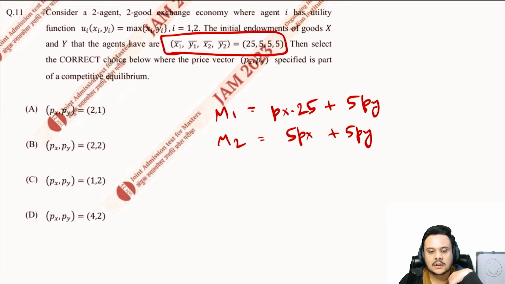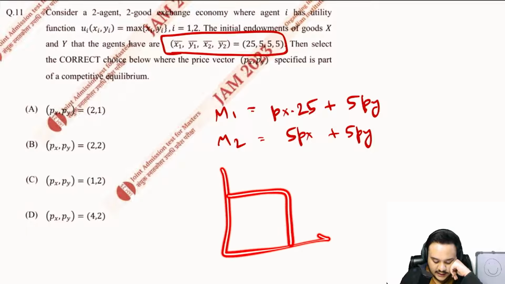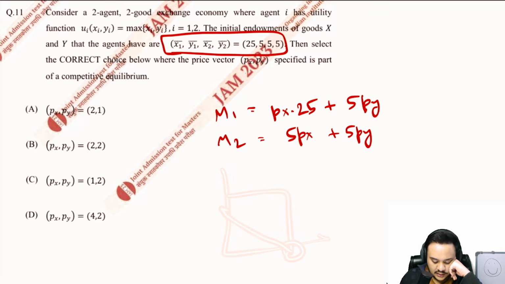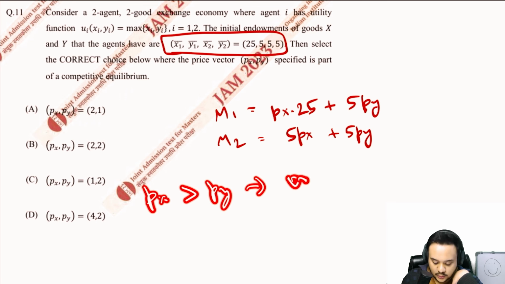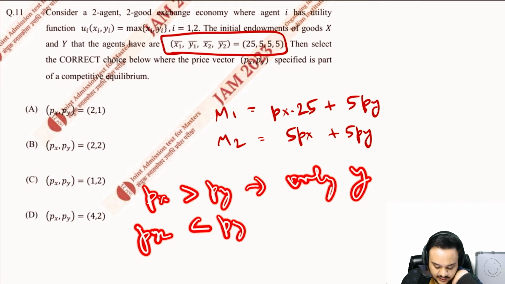Now, because we are dealing with a max function, you already know that we are going to have a corner solution, whatever it is. So if px is greater than py, you are going to consume only y. Similarly, if px is less than py, you will consume only x.